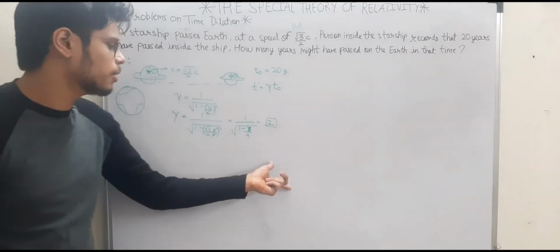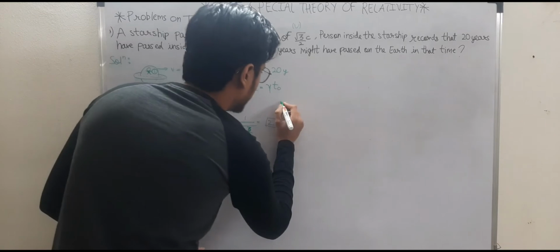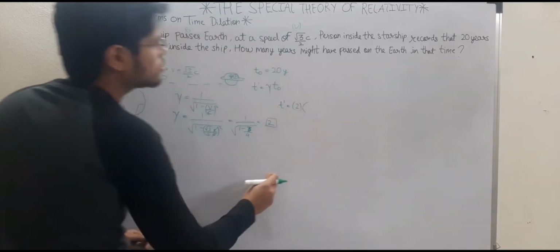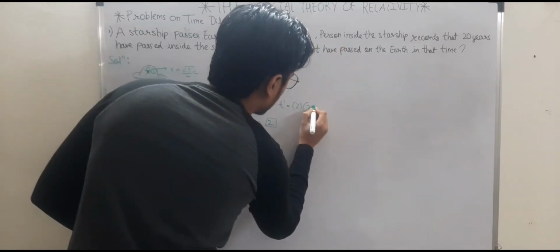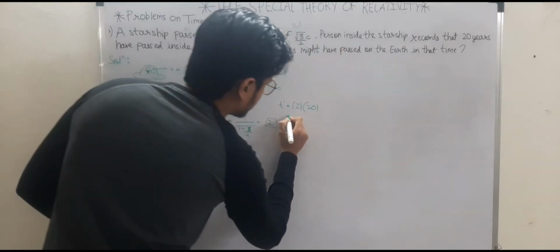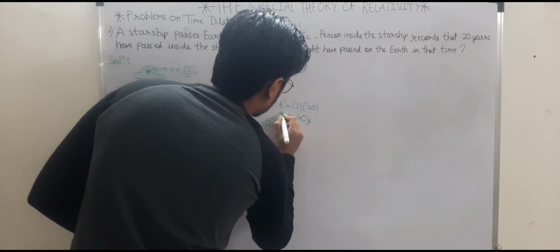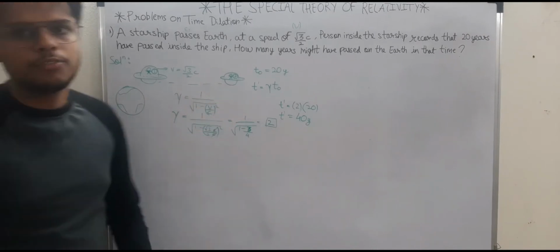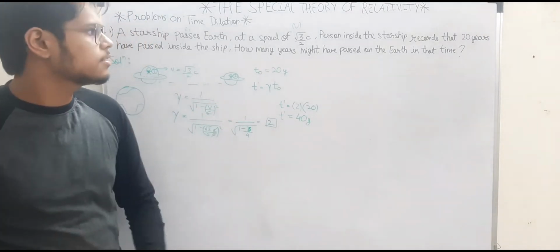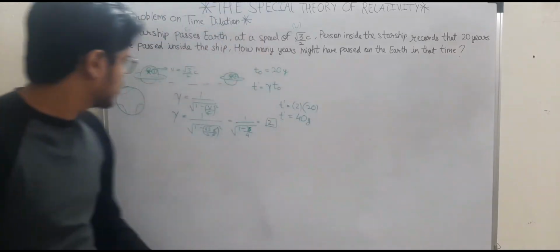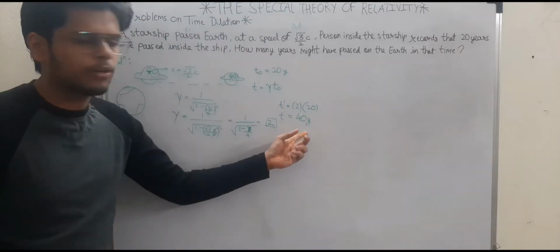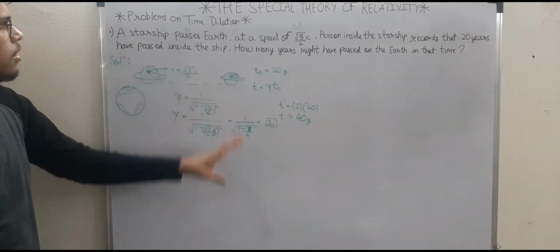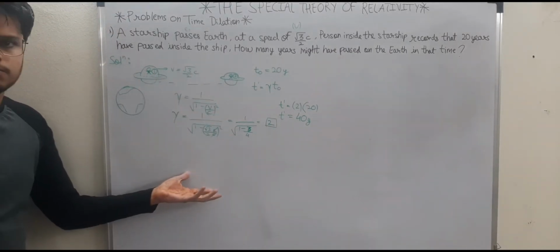Obviously gamma will be greater than 1. So your T dash will be, gamma is 2, so 2 times the 20 years of proper time interval. So that will be 40 years. That means while recording these events, if the starship travels for 20 years, the Earth might have aged 40 years, twice the time, right? So indeed time dilation works. You can check this example out. You can even try it yourself.